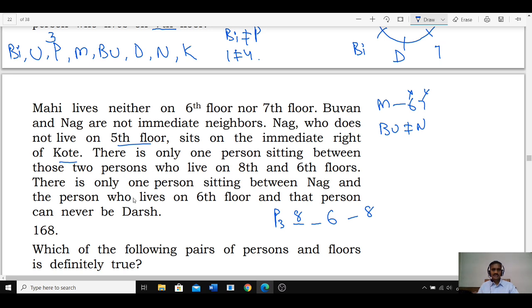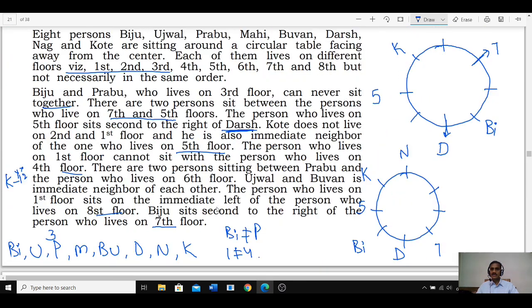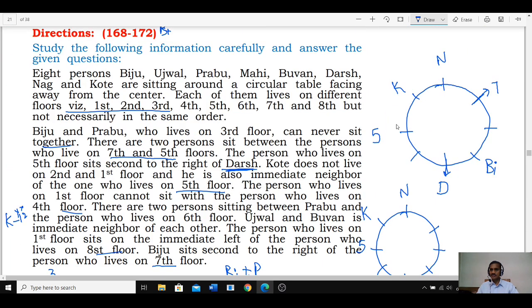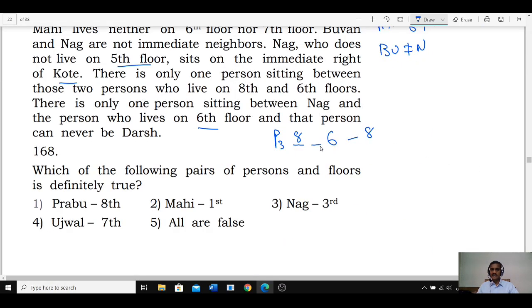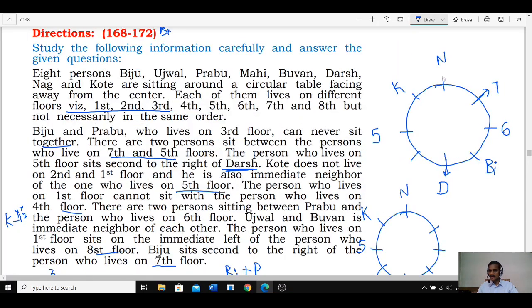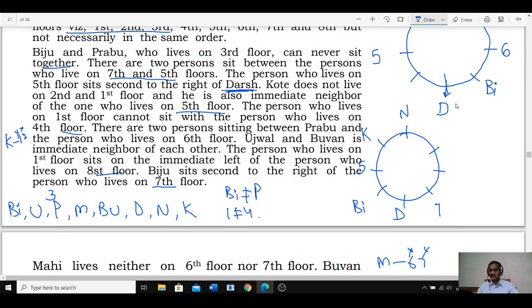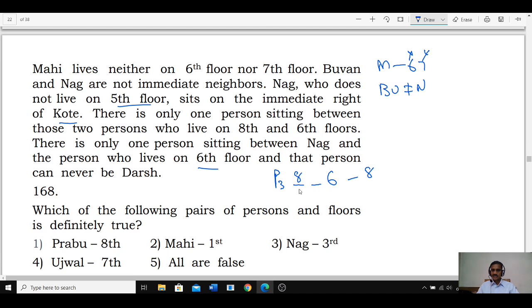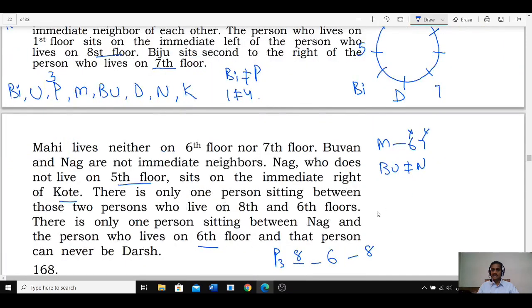There is only one person between Nag and the one who lives on the 6th floor. Nag and 6th floor, there must be exactly one. Since Nag is here, there is no chance of the 6th floor being here; 6th must be here. If 6 is here, then between 6th and 8 there must be one floor. As 6 is here and 1 floor, then 1 and 8. Since 6th is here, 8 has to come here, and if 8 comes here, 1 must come here. But as K is neither 1 nor 2, hence 8 cannot be here, 8 must be at this place. If 8 is here, 1 must be at this place. That fits, 1 and 8. Between 6 and 8, there must be exactly one person.